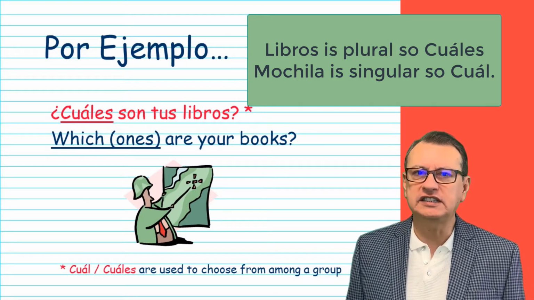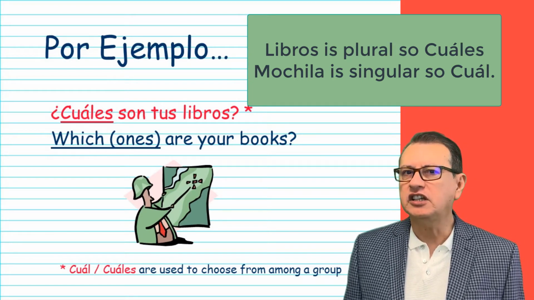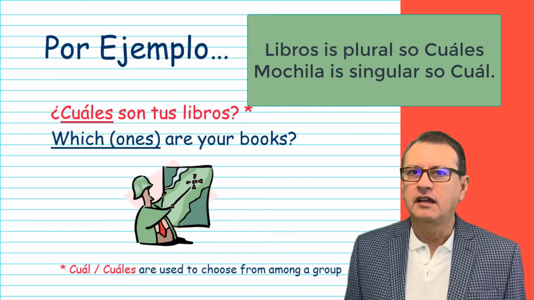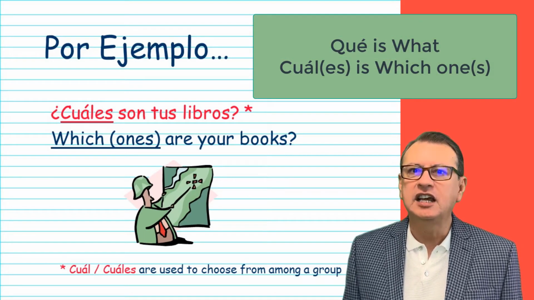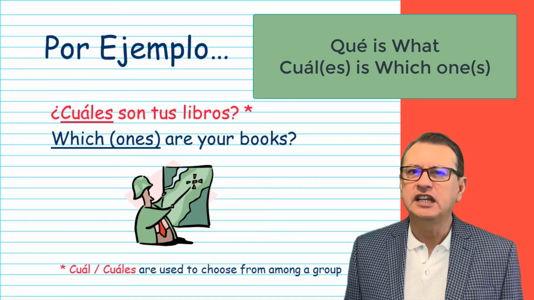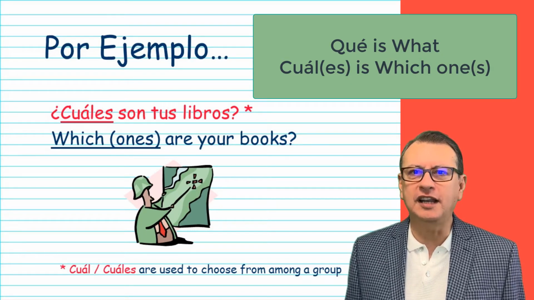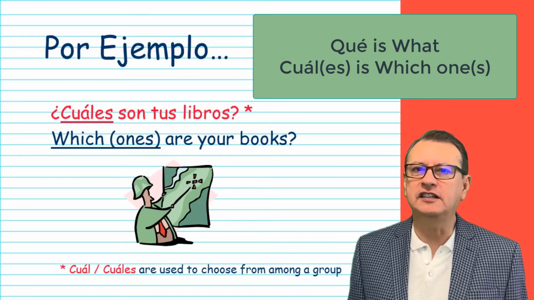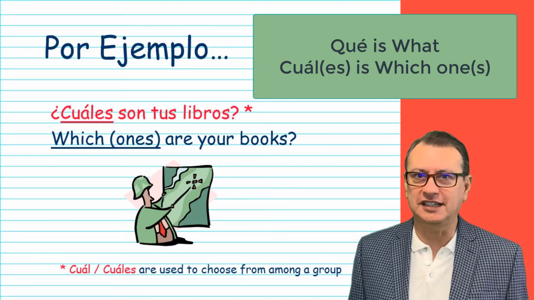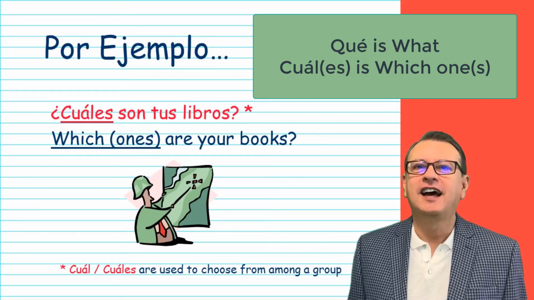It's very important to distinguish this. We use this question a lot in Spanish. Yes, ¿qué and cuál are completely different, but it could be a little bit confusing. Just start using cuál or cuáles anytime you know that the answer could come from a different group of choices. Are you ready for more?